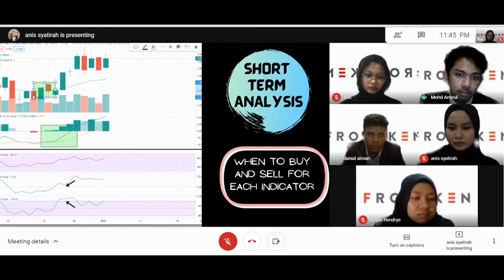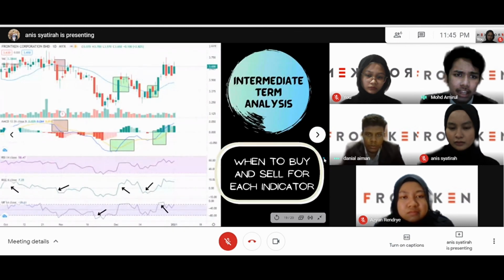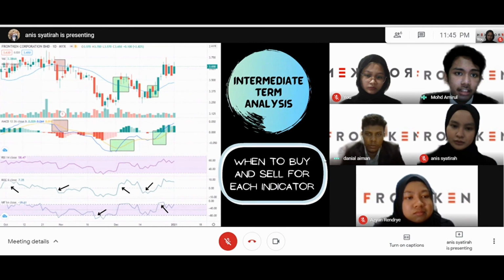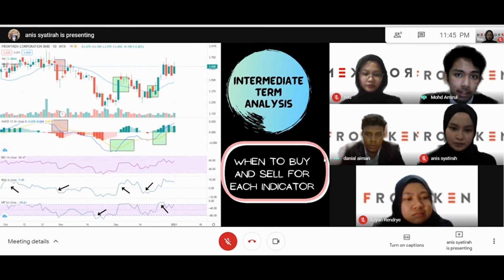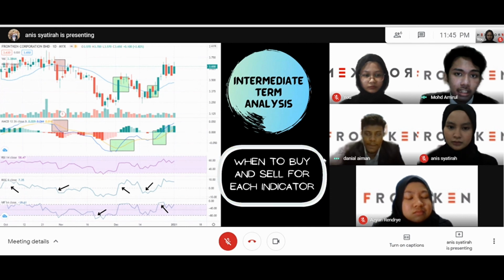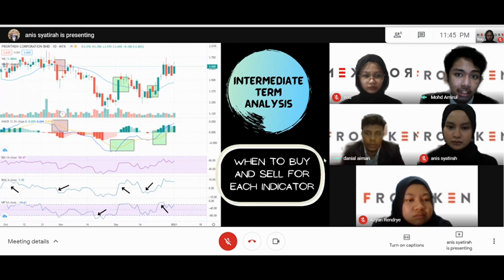Now we go to the intermediate term analysis, which we measured for 3 months. The SMA for the intermediate term showed a buy signal occurring in early December and mid-December as the price went uptrend and the candlestick closing price crossed the simple moving average line. And a sell signal occurred in early November when the price was moving uptrend and the simple moving average was